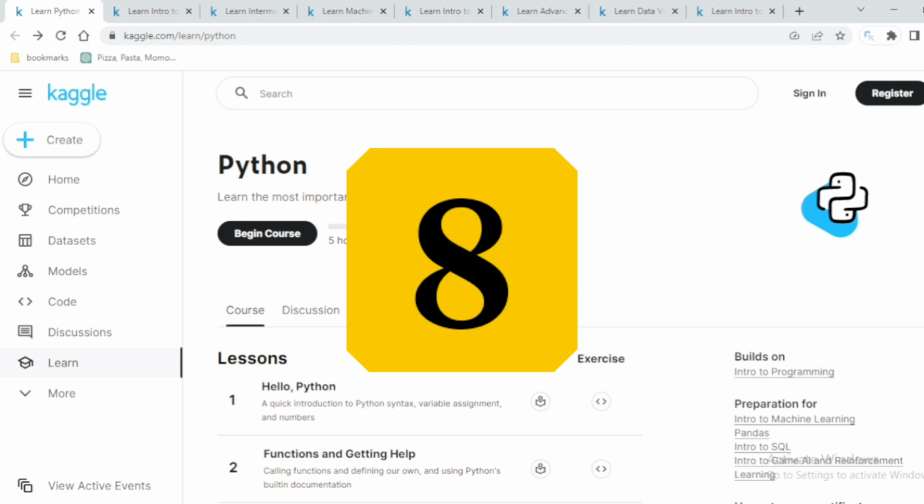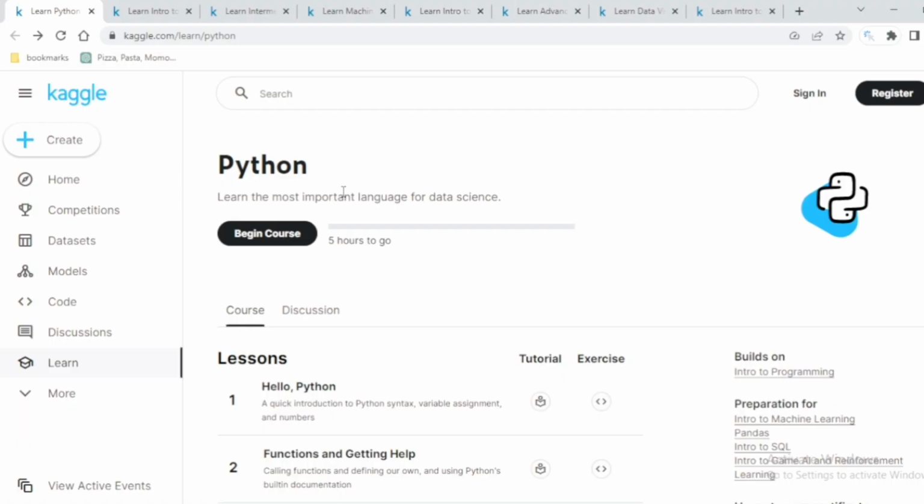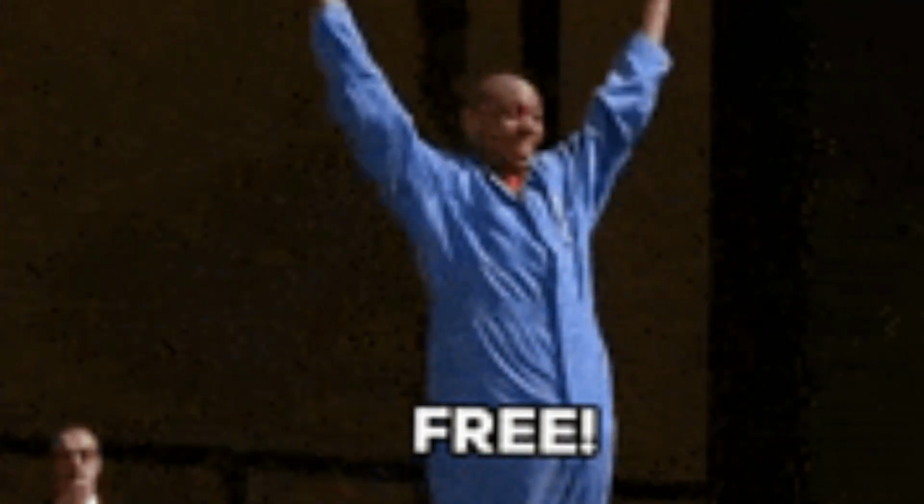IT certifications from Kaggle. As you already know, Kaggle is a well-known website for learning machine learning and data science, and to do operations on models using the databases available here. So I will be sharing 8 such resources that are free of cost for you, and you will be learning a lot from this. So the first one is Python.